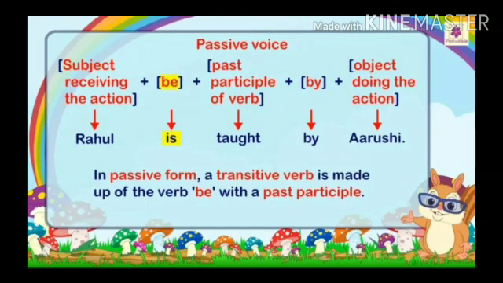Now one thing more I want to add. When you change active into passive, keep one point in your mind, that a passive verb is made up of the verb be with a past participle.